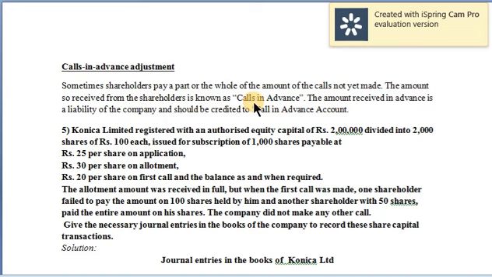Where do we show this adjustment in the journal entries? When you receive some amount in advance before you give a call stage notice, that becomes a liability for the company.